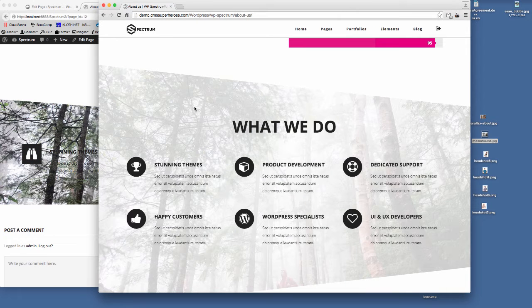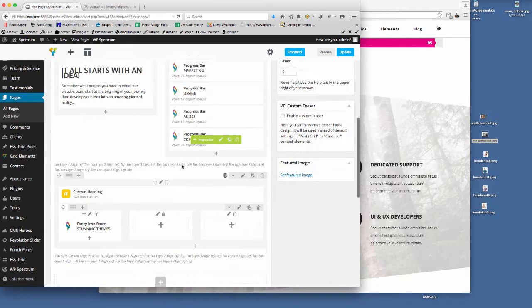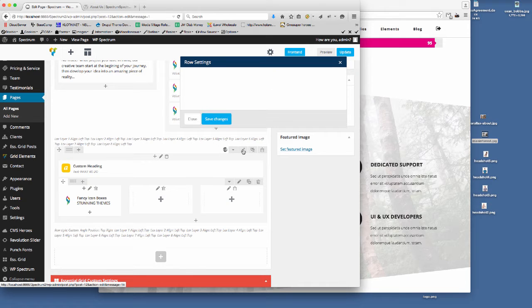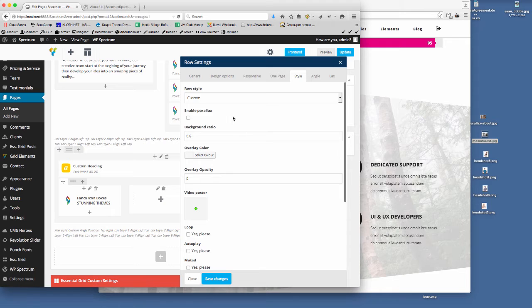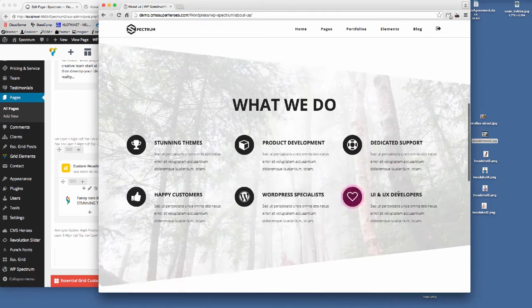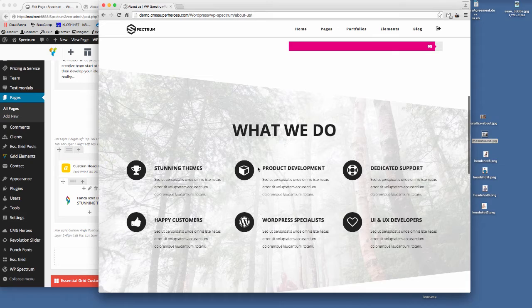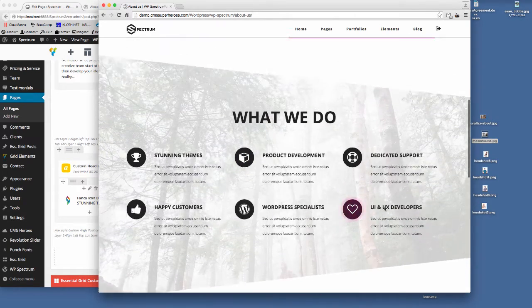You can see here this background image is a lot lighter on the demo than it is on the page we're building. The way that you can control that is if we go to the row options again, edit the row, and go to the style tab, and we want to enable the parallax effect, and set it to 0.8. Now the parallax effect, if I scroll here, you can see the content above, so the actual icons, the title and the text, scrolls faster than the actual background image.